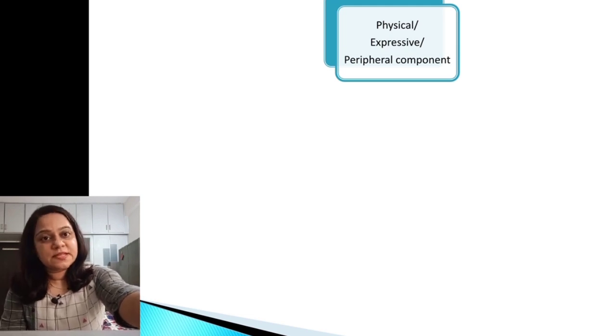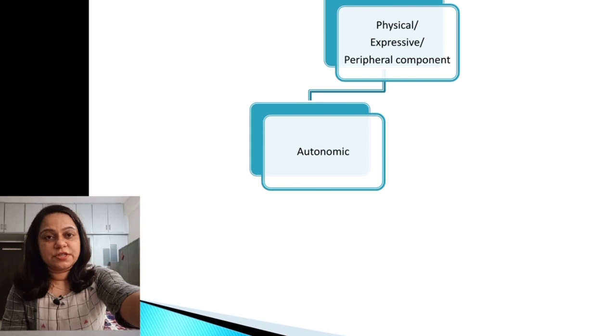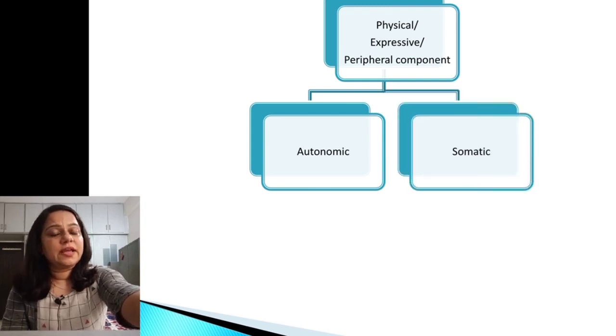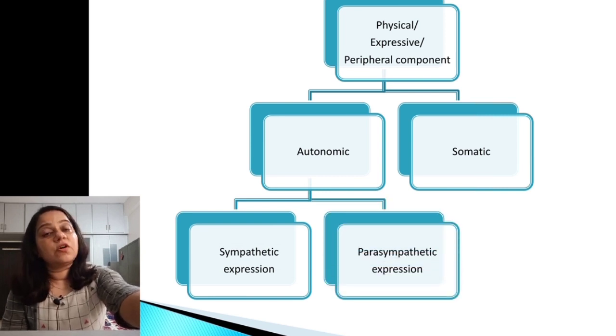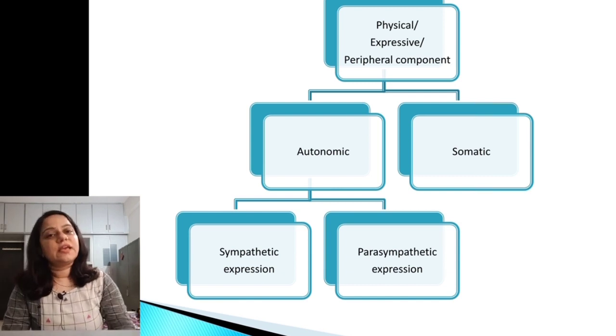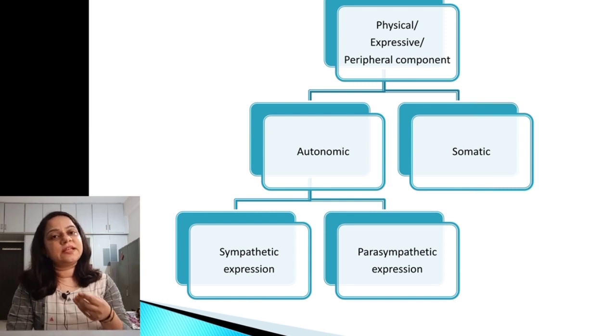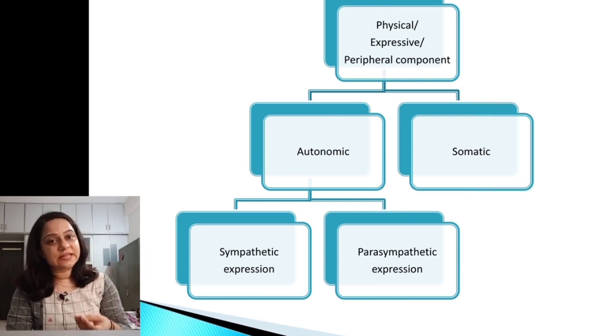Now, the physical, expressive or peripheral component of emotion. It has an autonomic part and a somatic part. The autonomic part can be a sympathetic expression or a parasympathetic expression. It depends on the type of emotion perceived. In the case of pleasant emotions, sympathetic activation occurs, which causes an increase in heart rate, blood pressure, and respiratory rate. In the case of emotions causing intense grief or unhappiness, the parasympathetic part is activated, causing a decrease in heart rate, a decrease in respiratory rate, a fall in blood pressure, etc.